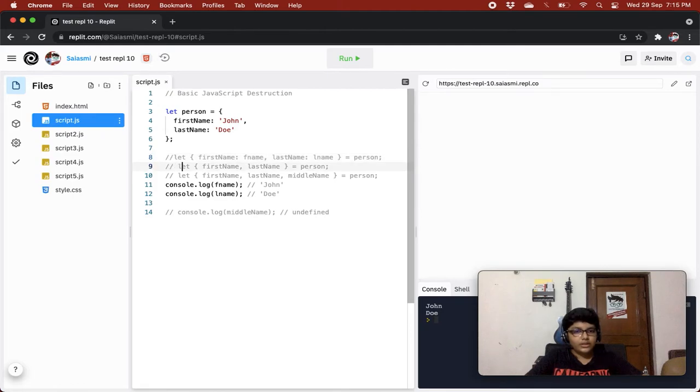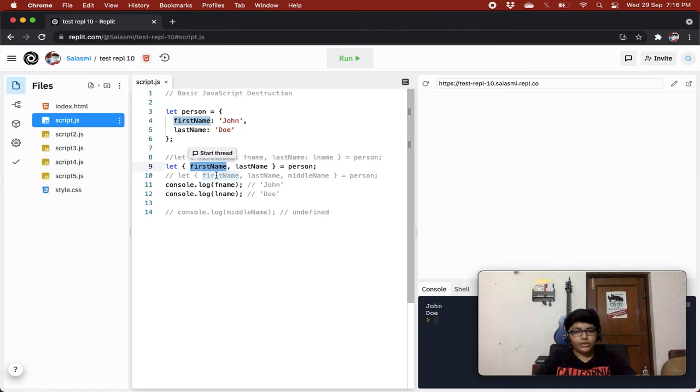Now let's see another example. Here we are doing firstName, lastName equals person. This is saying whenever I give firstName, bring the value of person.firstName. If you want to access the property's value with the same name as the property, then we don't need to give that colon notation, we only need to give the property name.